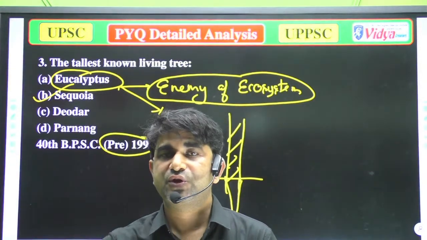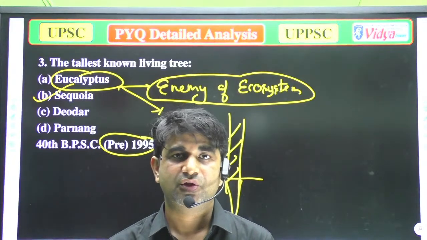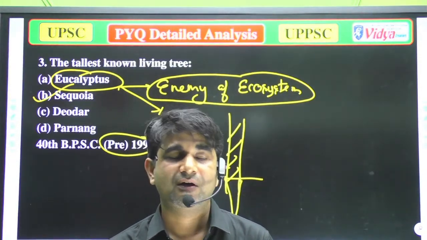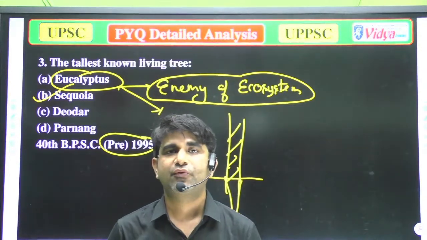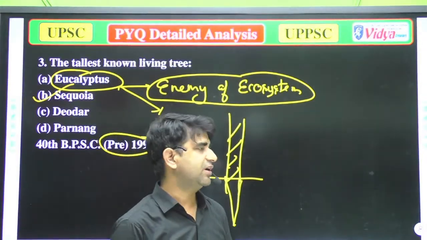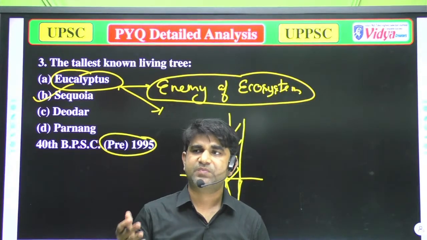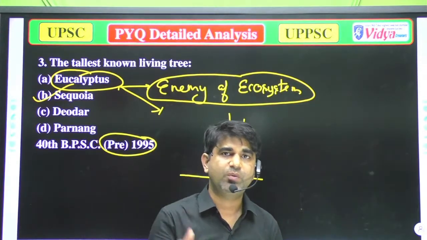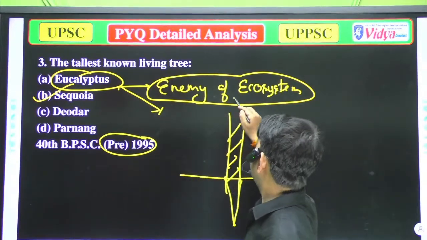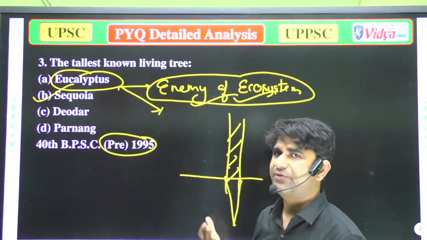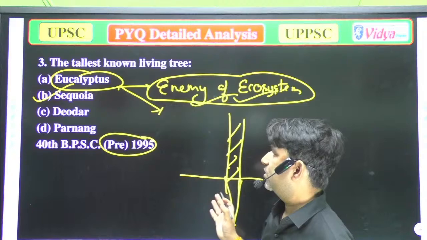due to which the crops nearby these trees don't get an efficient amount of water for their growth and development. That is why these are known as the enemy of the environment, or you can say enemy of ecology. So that is all about the eucalyptus.